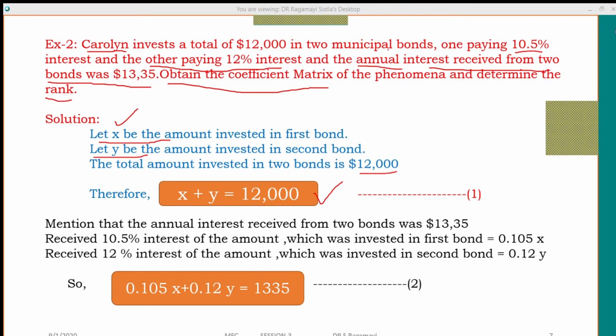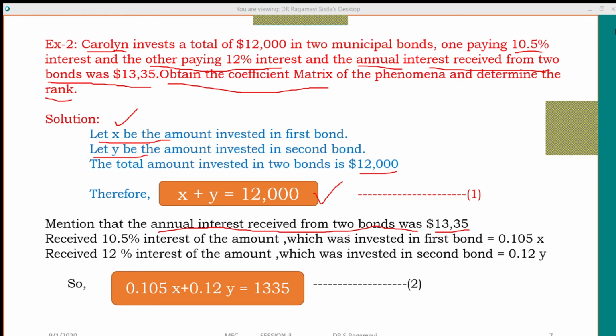It is related to interest. How much interest does he receive at the end of the financial year from the 2 bonds? $1,335.